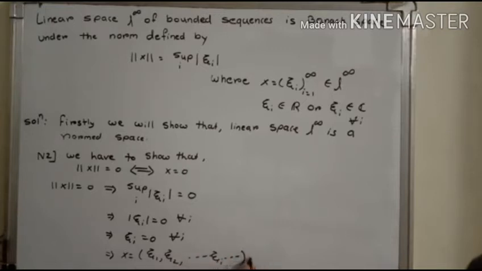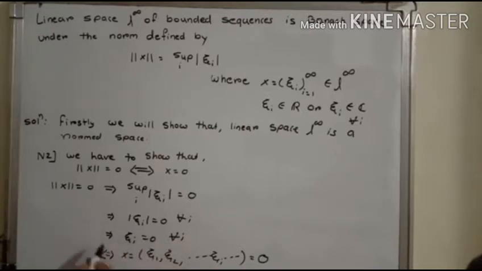Each term is 0, and therefore we get that x equals 0. Now conversely, we start with x equals 0. X equals 0 means each coordinate must be 0, and therefore it implies that xi_i equals 0 for all i.